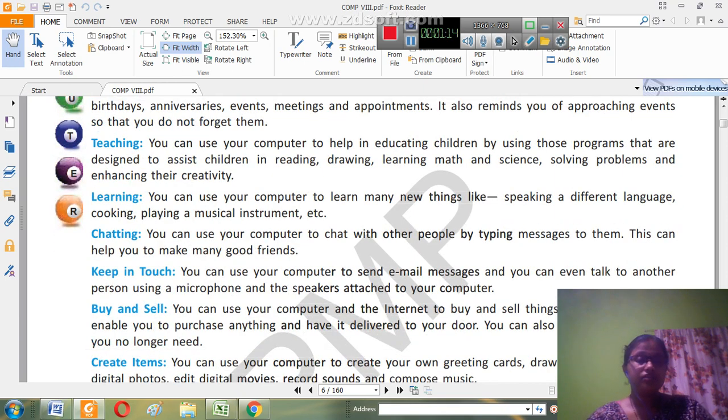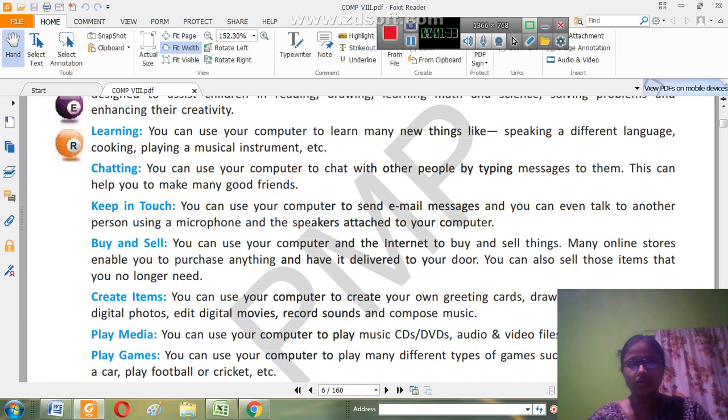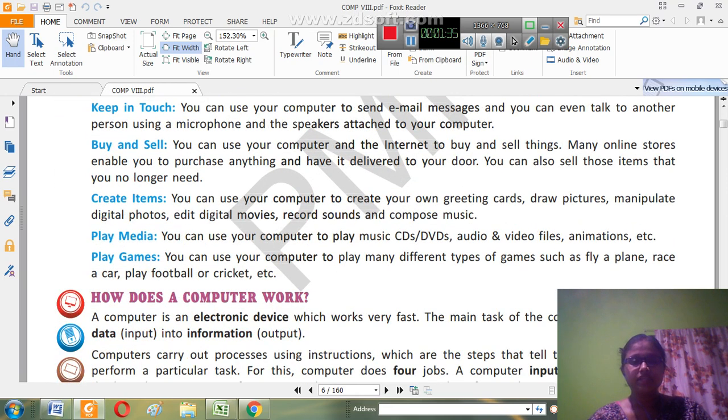Buying and selling is a very important portion nowadays. Due to COVID-19, online purchasing has increased a lot. So for that also we have lots of services, and that is always done with the computer. Without that you cannot do it. Then playing games, having media to be played, all this.